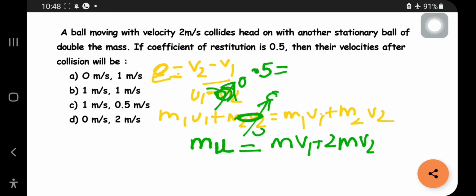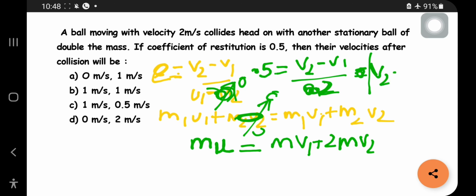Here u1 is 2, given in the question, so we get v2 minus v1 is equal to 1. This is one equation.